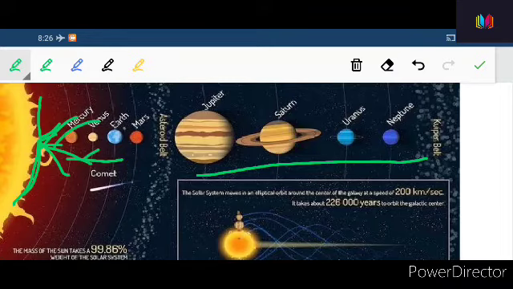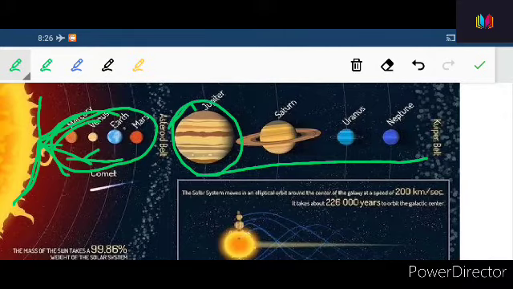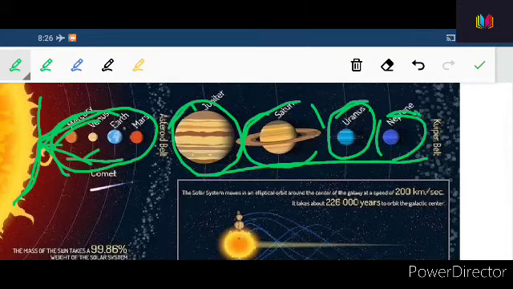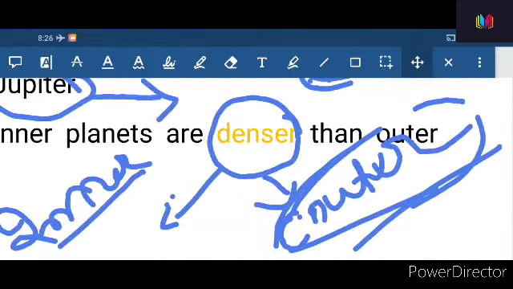That is why they have turned into small planets, whereas outer planets are quite far from the sun's radiation or heat. That is why their gases are still within their sphere. So that is why outer planets look bigger, whereas inner planets look smaller.